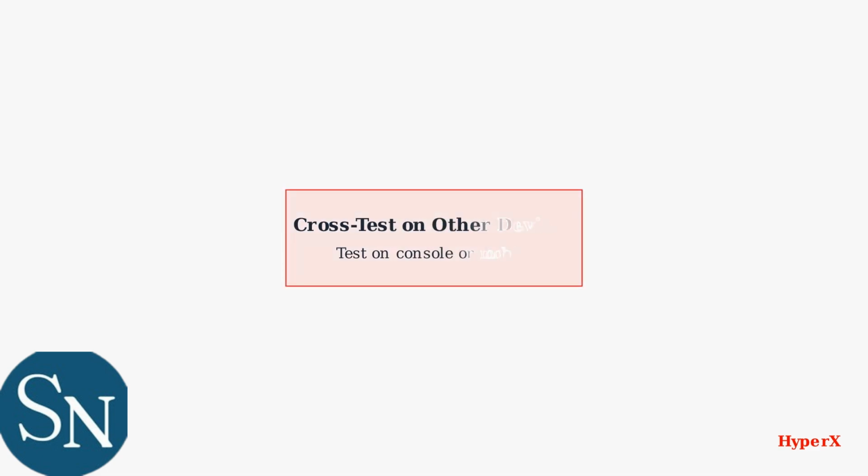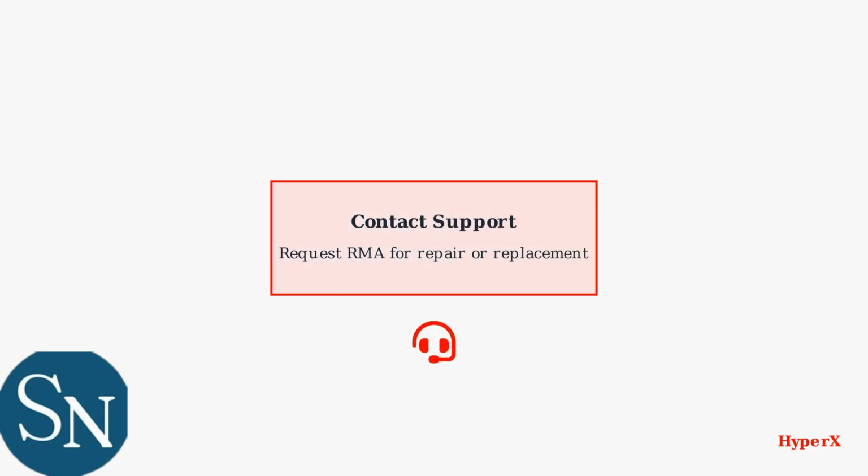For persistent issues, cross-test your headset on another device like a console or mobile to isolate the problem. If nothing works, contact HyperX support for RMA options to get your headset repaired or replaced.